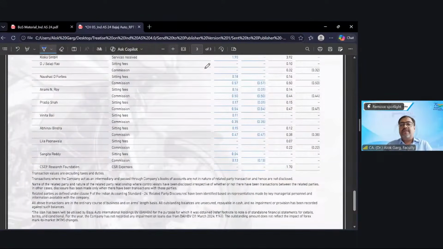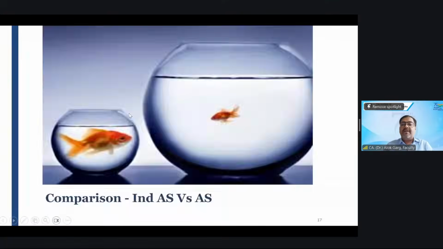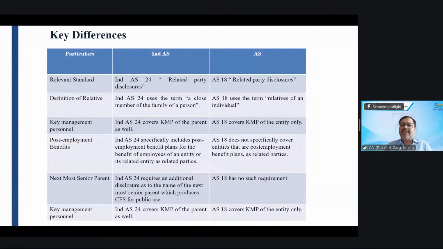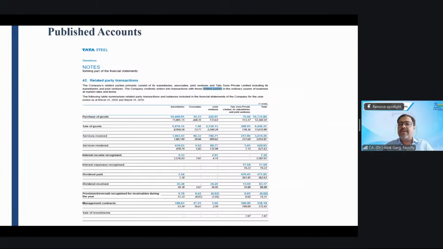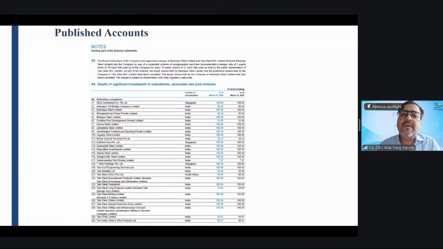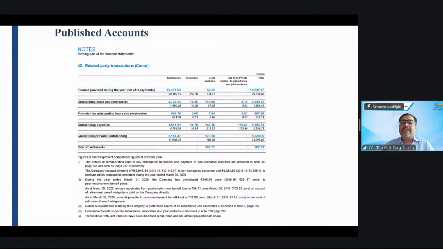So friends, we covered this part. From a comparison perspective, Ind AS and AS are not much different here, but Ind AS 24 is a detailed standard while AS 18 is comparatively smaller. AS 18 uses the word relative, but Ind AS 24 uses the words close member of the family. AS 18 only covers KMP of the entity, while Ind AS covers KMP of the parent of the entity too. You can see this is one of the disclosures from an annual report.